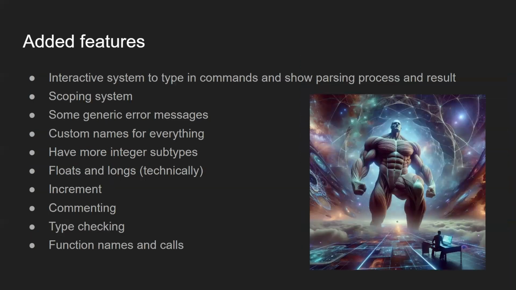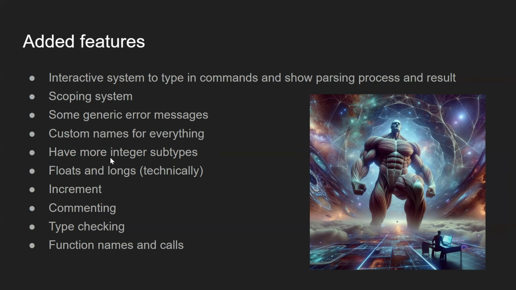For our added features, I just wanted to encompass everything. Some of these we've already talked about. First of all, we have an interactive system, typing a command to show the parsing process. We'll get to all this in the coding demo, but you can go line by line and it'll tell you the breakdown of your statement. We have a scoping system where we can use variables if they're within the scope, for variable names and function names. We have some generic error messages, and it'll tell you the line number that's wrong. We have custom names for basically everything.